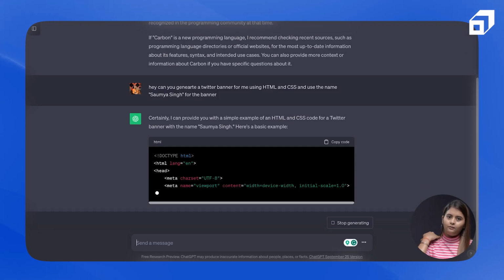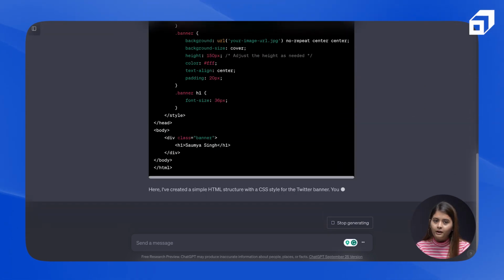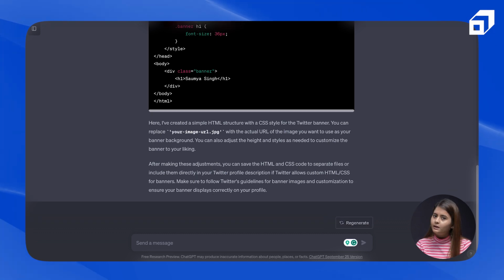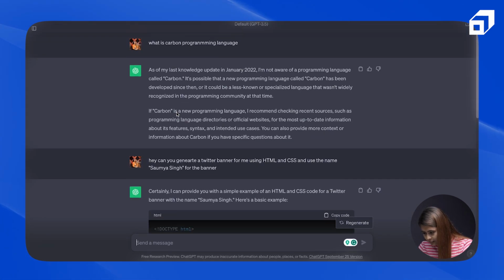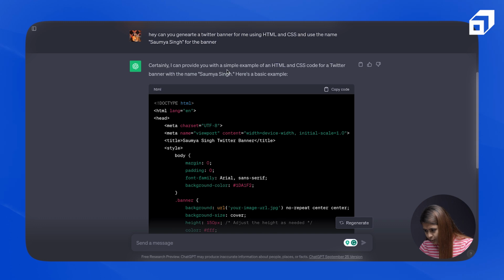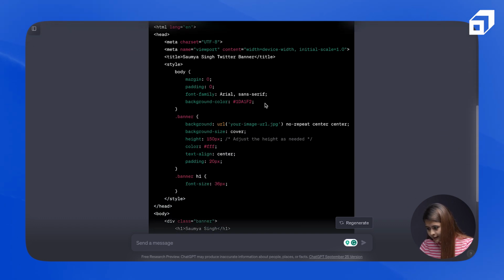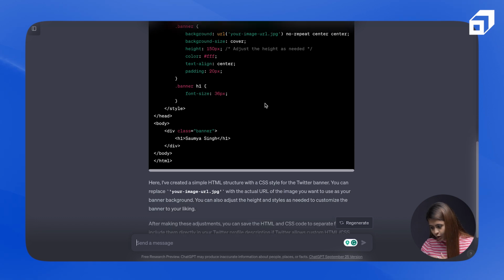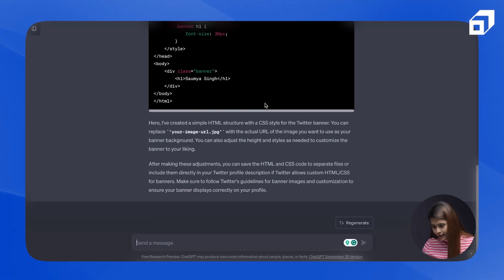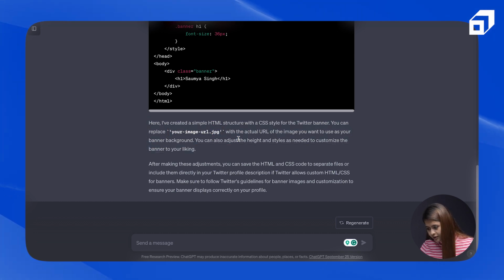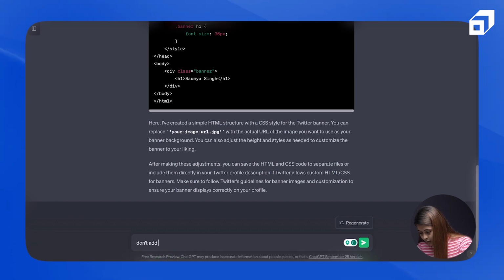Well, the piece of code that we need for this one is very simple. Any beginner who knows the basics of HTML and CSS can generate it, but let's see how ChatGPT is handling it. So it says, certainly I can provide you with a simple example of this. And it has given me the basic example, like the code, as well as the explanation that they have created the structure with CSS, and they're asking me to replace the JPEG file with my own file. So let me ask it, don't add a picture, just keep the name.